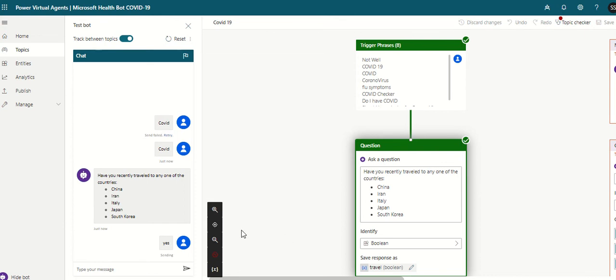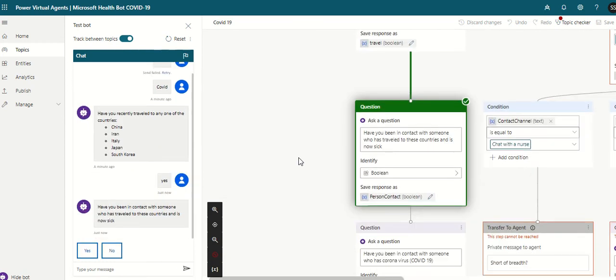So what it does is, it goes behind this use case and tries to find out the history of the case. So the case history is, it goes and finds out whether they have traveled to these 5 countries, and whether you have been in contact with someone who has traveled in these countries and is now sick. It has come to here. This is the case. Have you been in contact with someone? Answer is yes.